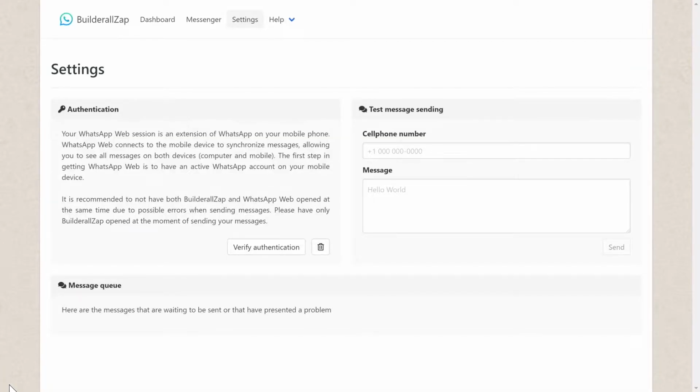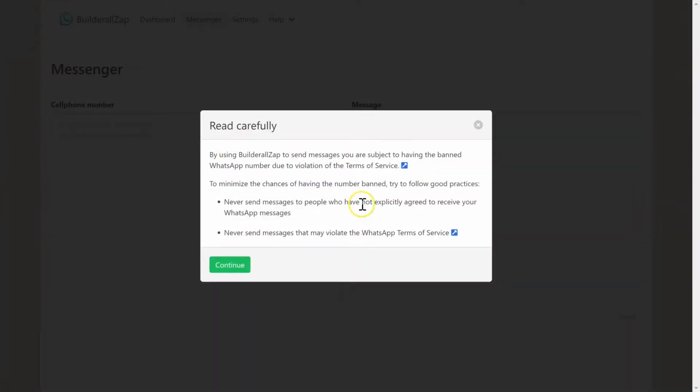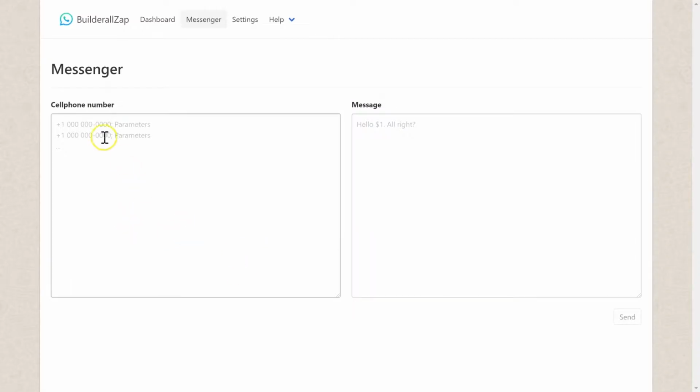Once you've connected your WhatsApp to the tool, you'll be able to send individual messages through here, and you can authenticate your WhatsApp account. Then if we come into Messenger, it's going to warn you that sending out mass messages is against terms of service and can get you banned, so be careful with how you use the application. You just click on continue, and then you can put in the cell phone numbers and the message and then mass send to people.